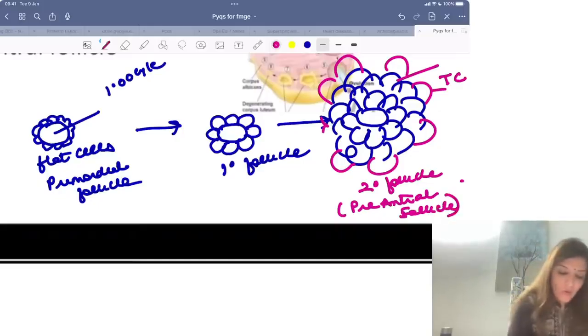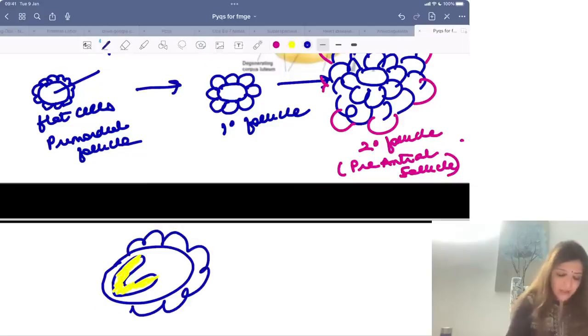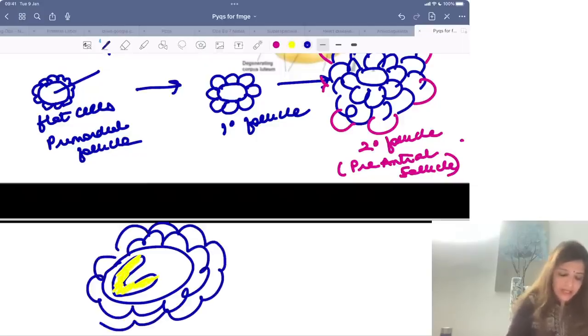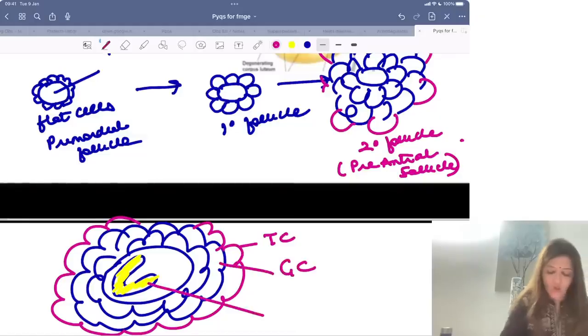Now, the moment you start seeing a cavity with multiple layers of granulosa cells and a proper layer of theca cells, you are getting theca cells, granulosa cells and an antral cavity.